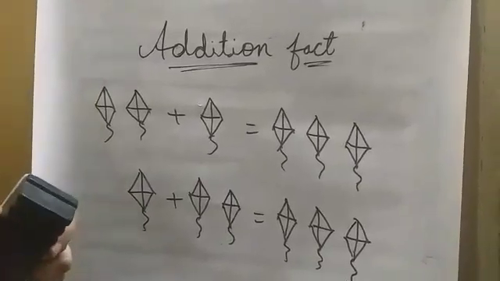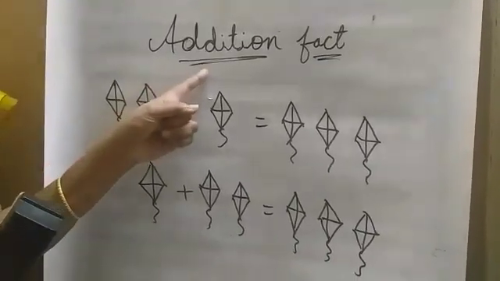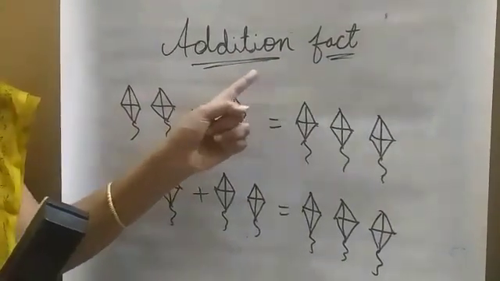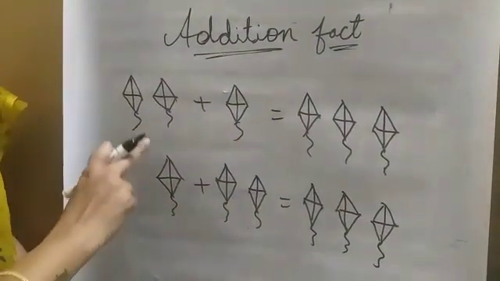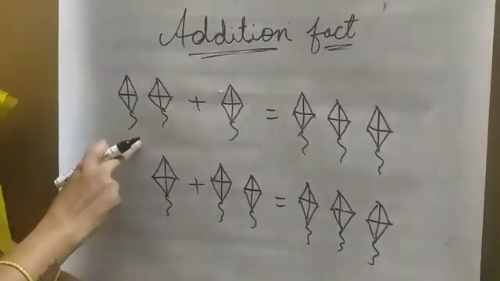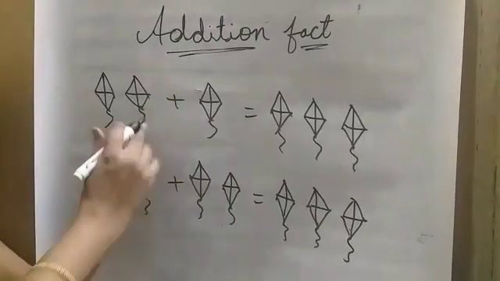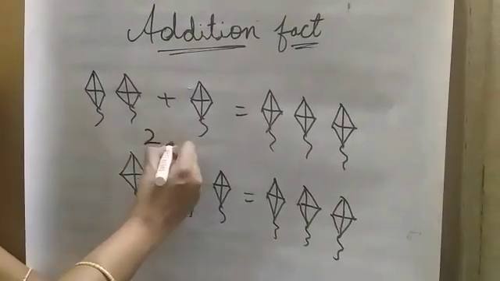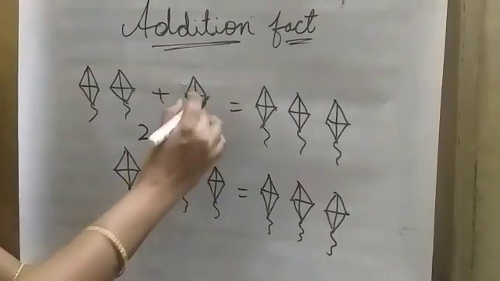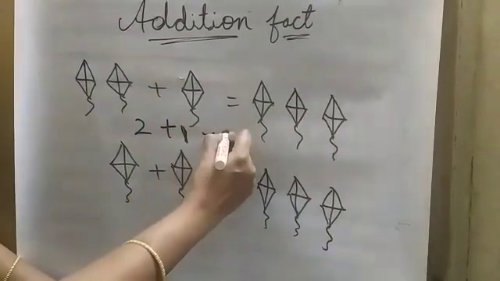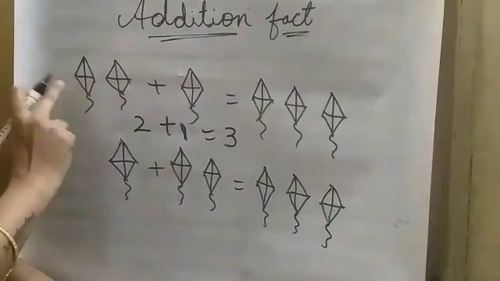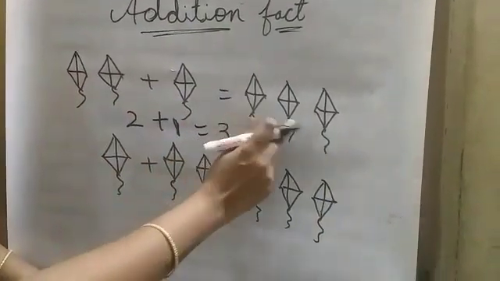So let us learn the next topic. It is addition fact. So here what are there? What are these? These are kites. Here I have 2 kites. 2 plus 1. Here I have 1 kite. So that is equal to 3. 1, 2, 3. That is equal to 3.